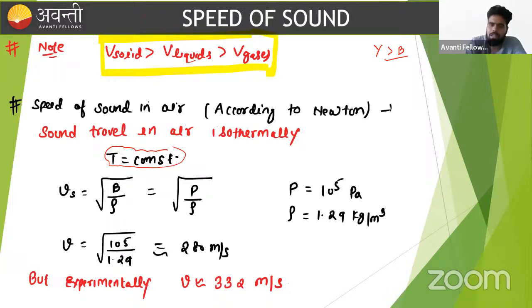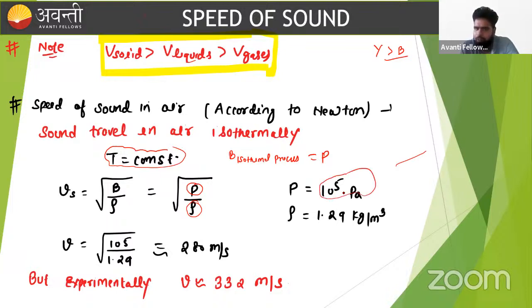And we already know, guys, that the bulk modulus for isothermal process is nothing but equal to the pressure of that particular medium. Okay, so here in place of B, we directly write P, and this is the density. So we know that in air, the pressure is generally 1 atm, and 1 atm is almost 10 raised to power 5 Pascal. What is the density of air? That is 1.29. If we put this value and solve this, it will come out approximately 280 meter per second.